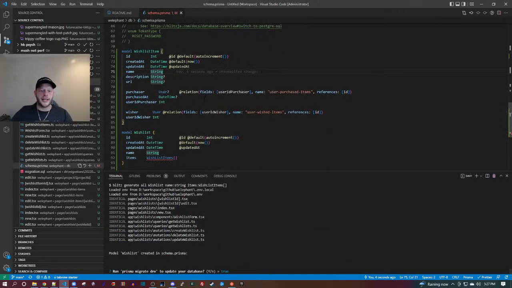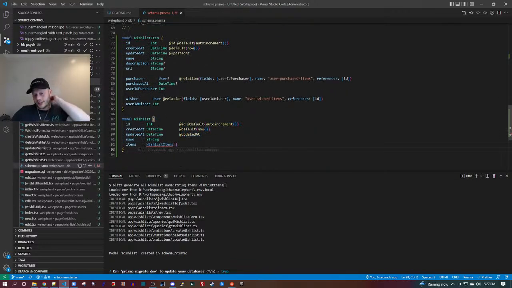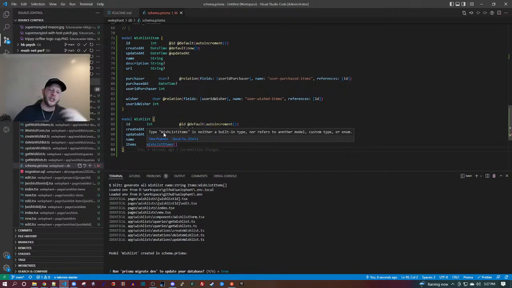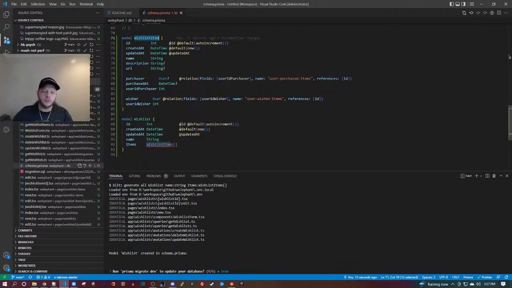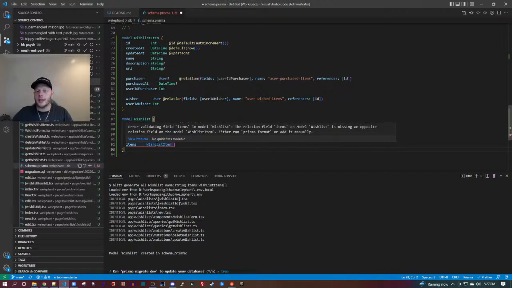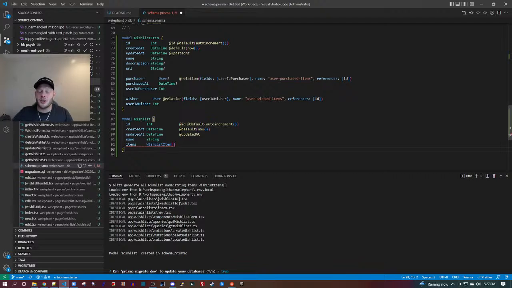Cool. And so it created the new model here, and you can see again, it's kind of pissed. It's like, okay, a wish list knows that it has wish list items, but the wish list item doesn't know that it belongs to a list. So we need to fix that. And I had to change a capitalization there, so I might have to go fix that in the code later. We'll see.